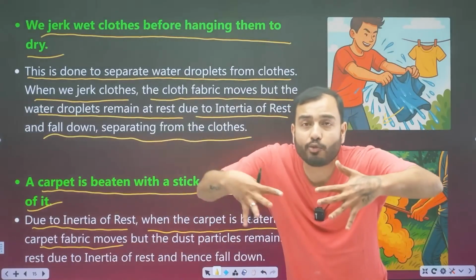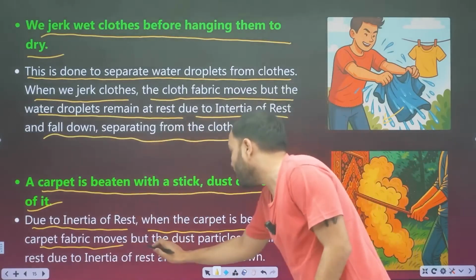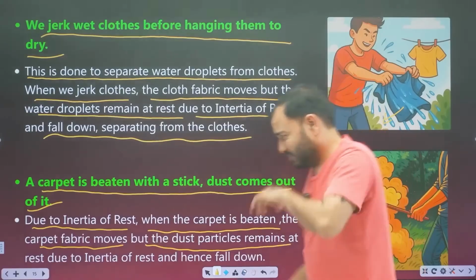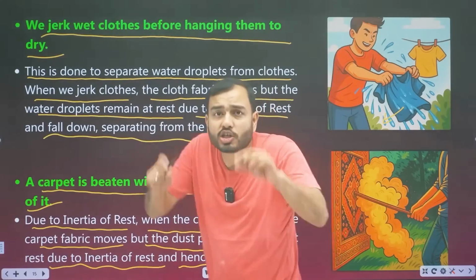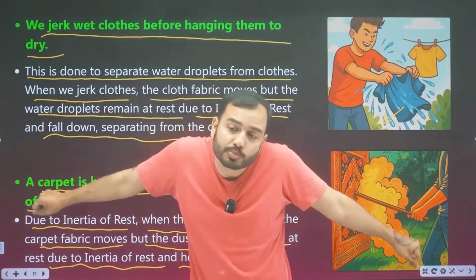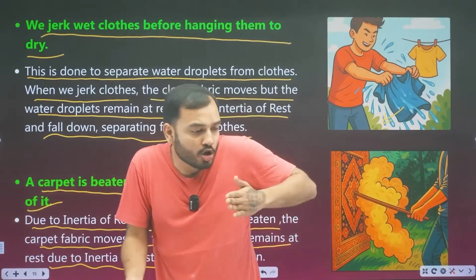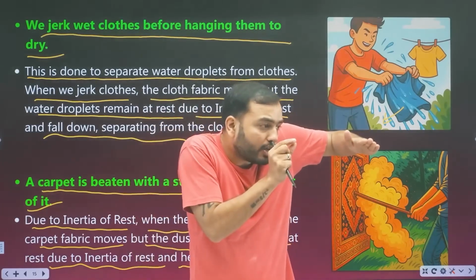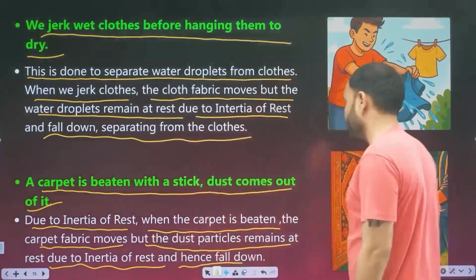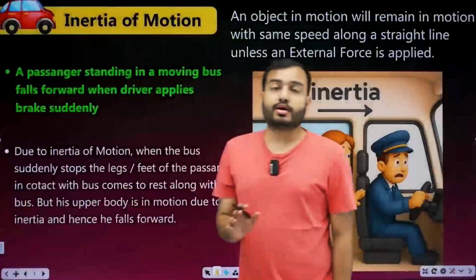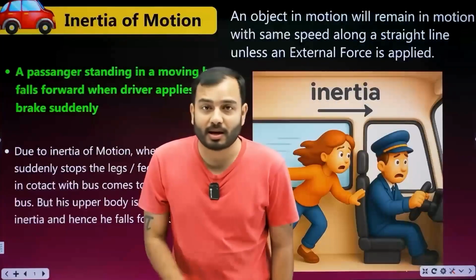So due to inertia of rest, when the carpet is beaten, the carpet fabric moves. But the dust particles remain at rest due to inertia of rest and hence fall down. The dust particles say, we are at rest. They hit the carpet, it moved backward. The dust particles didn't move, so they fell down because of inertia of rest. Clear? Yes, bhaiya, there was so much smoke, we had to stop the recording.